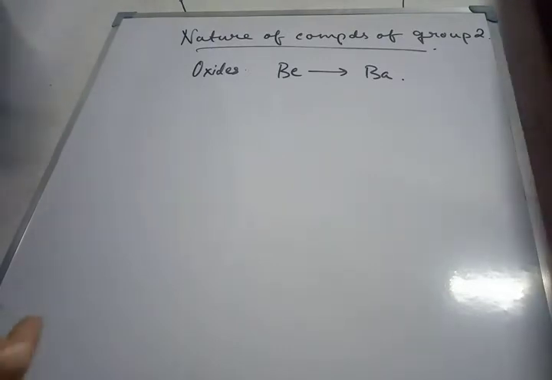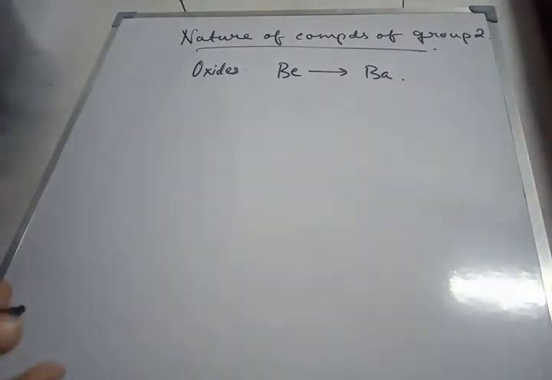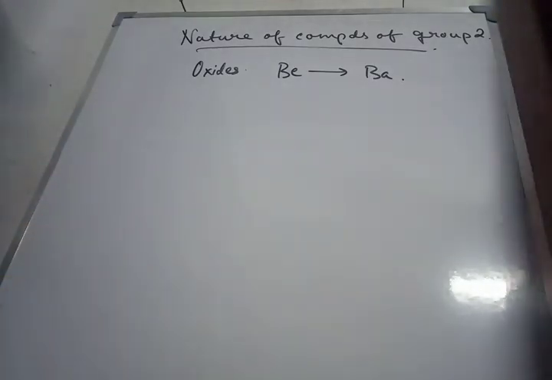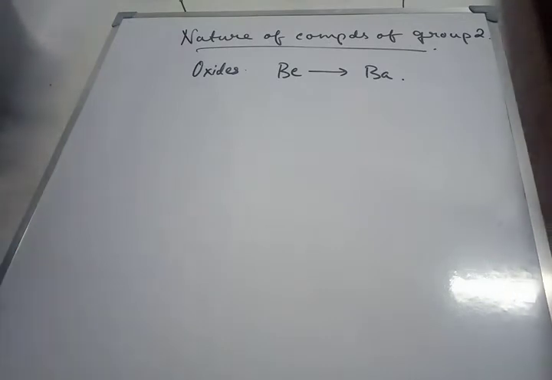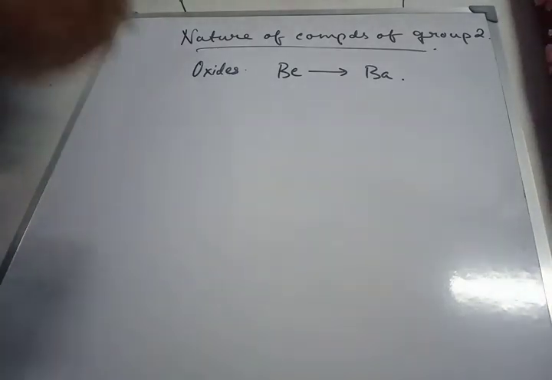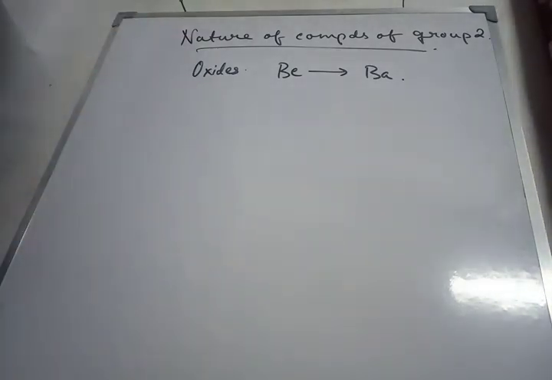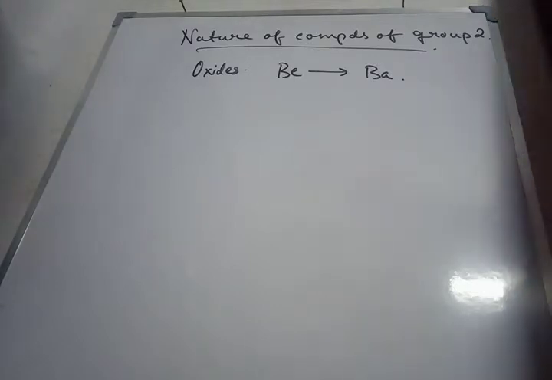Next, we come to the solubility of the oxides in water. As we move from beryllium oxide to barium oxide, the solubility in water increases. Now why? As we move from beryllium to barium, the size increases, due to which the lattice enthalpy decreases. That increases the hydration enthalpy, which increases their solubility in water.